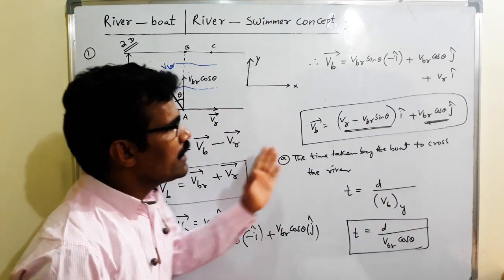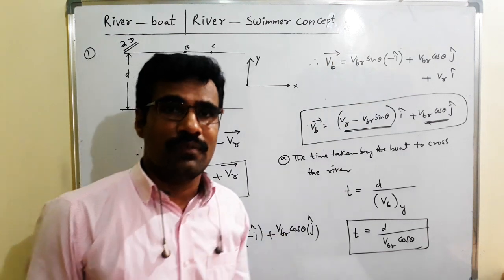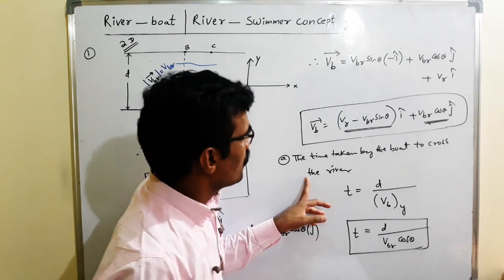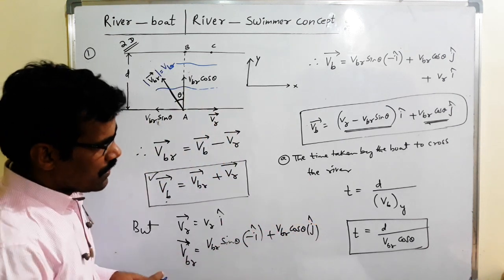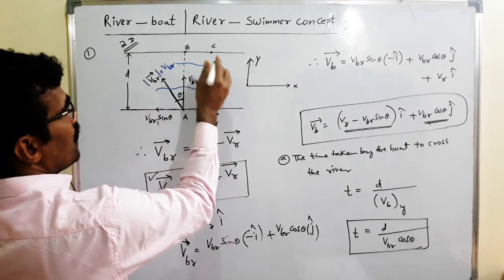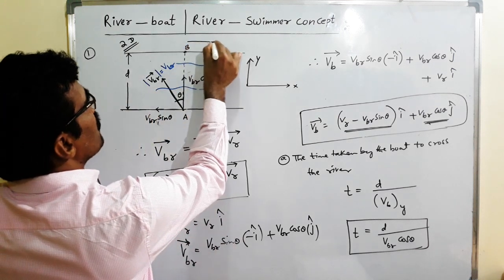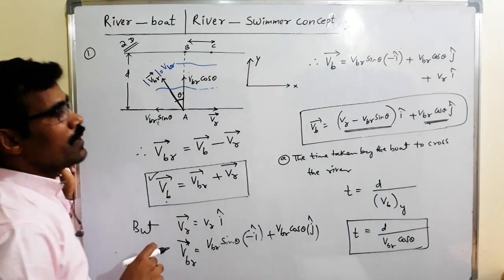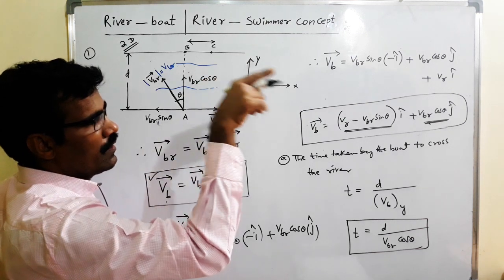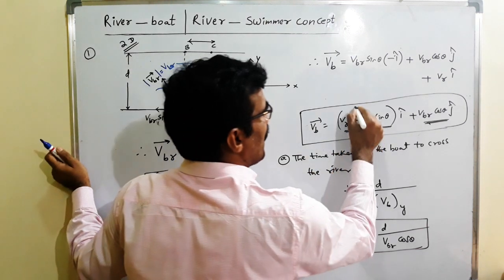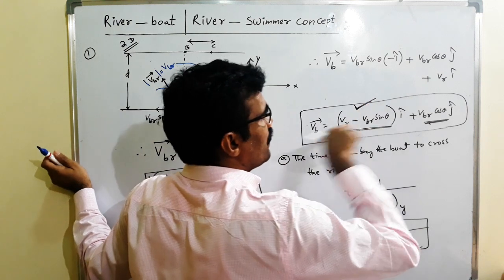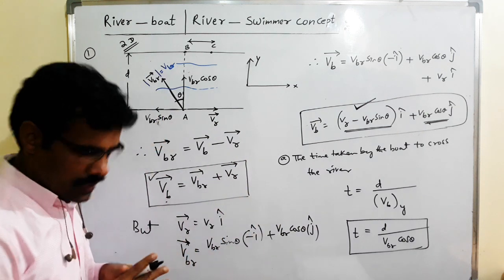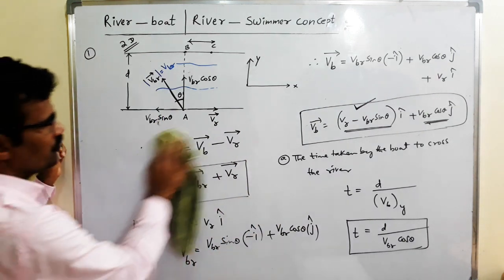What is the displacement of the boat here? This is BC, the displacement of the boat. Why displacement along the river direction? Because the boat has a component in that direction. That's why, here, distance equals speed into time.